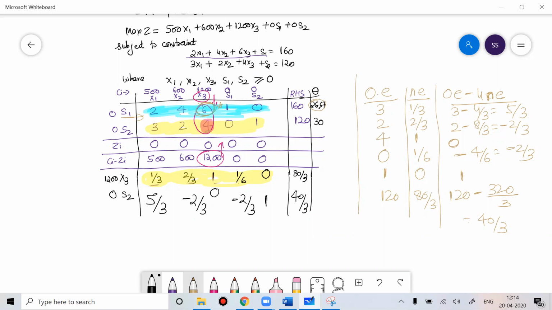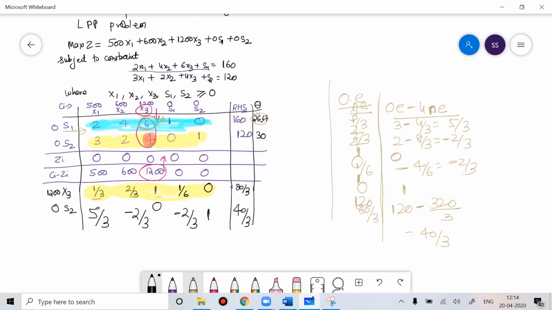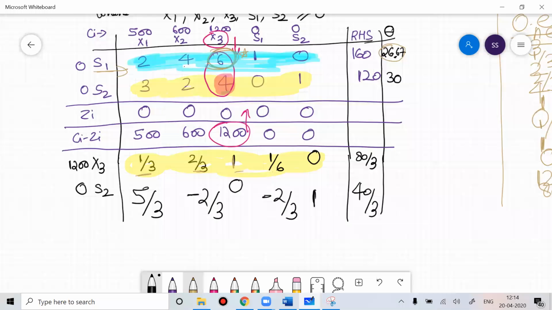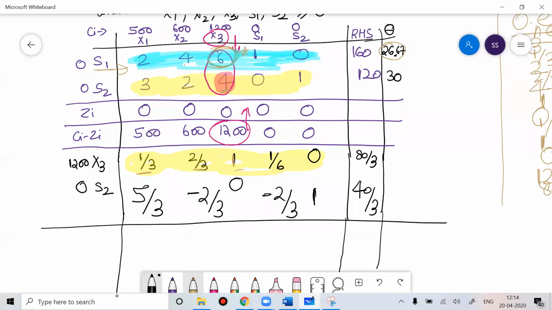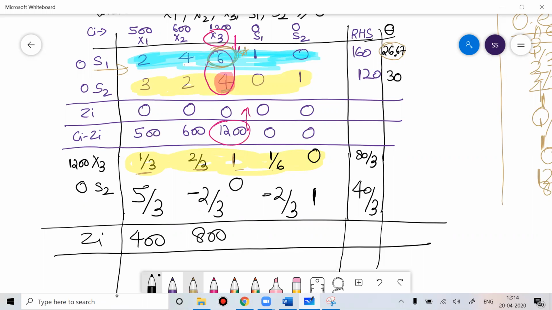So write down these values here. Now write down these values here. Once you're done writing this value, find Zi. Zi is what? This is 400. This is 800. This is 1200. Then this is 200. This is 0.